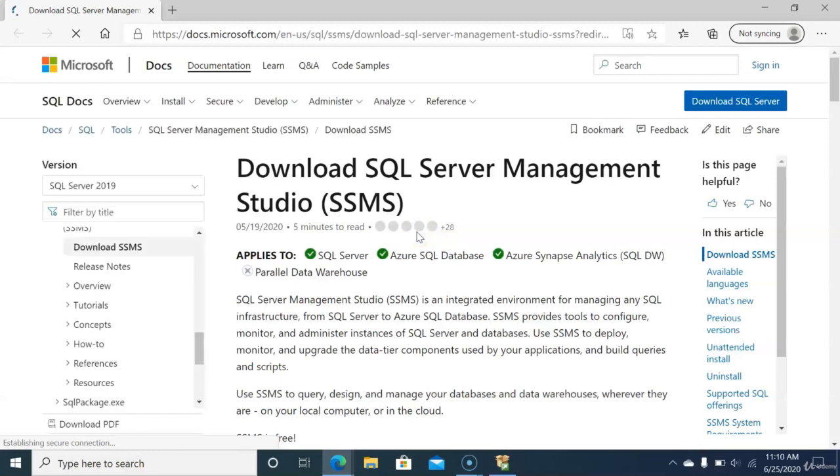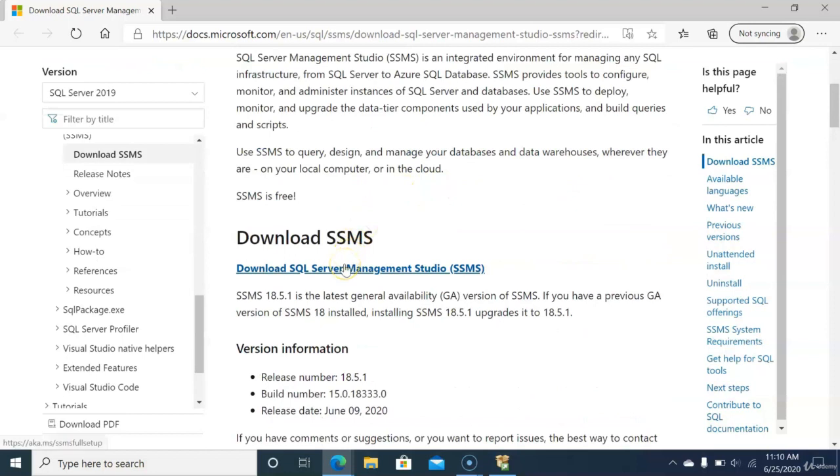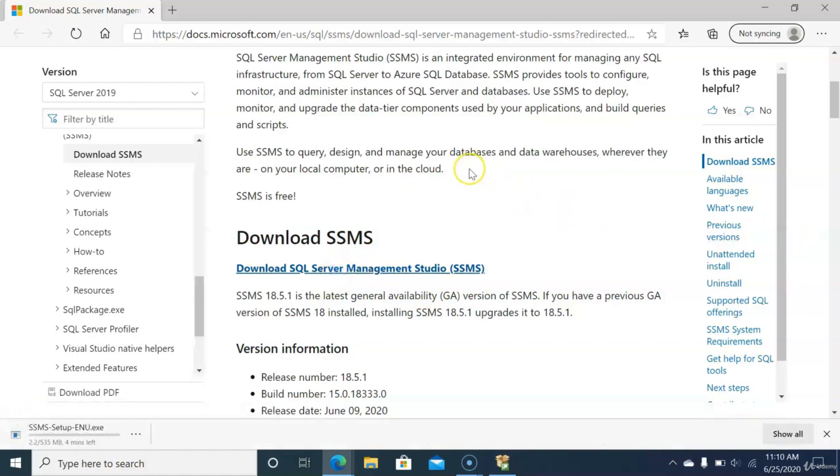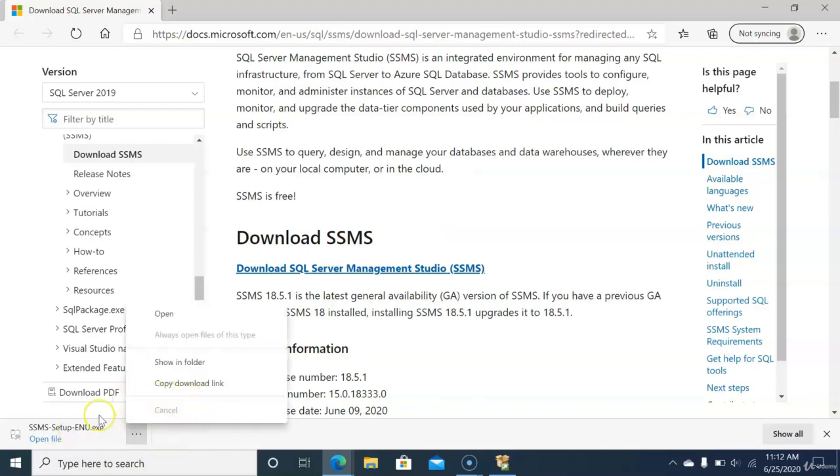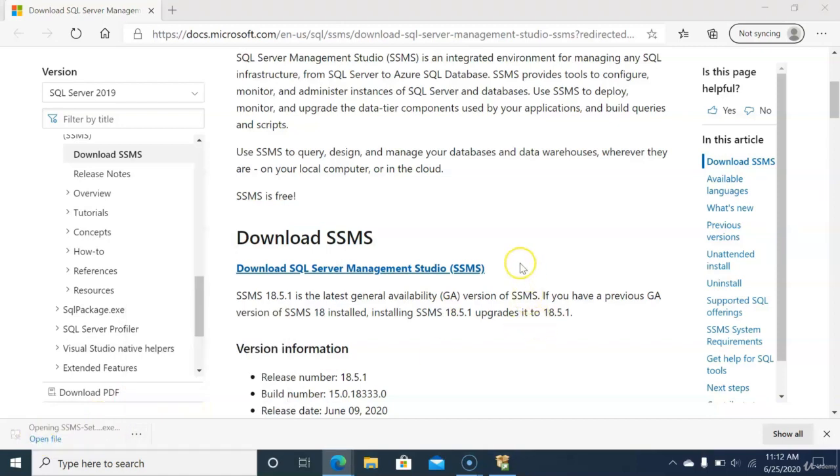And you'll be taken to a Microsoft website that will have another link we'll need to click to download SSMS. So if we click this link, we should see an executable file appear in the bottom left-hand corner of the screen. And that's going to take a few minutes to download, so I'm going to go ahead and fast forward a little bit here. So now the executable file is finally finished downloading. And I actually need to go ahead and click Open File, and that should kick off the installation wizard.